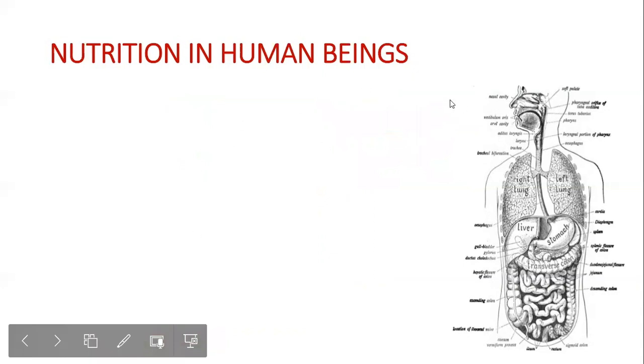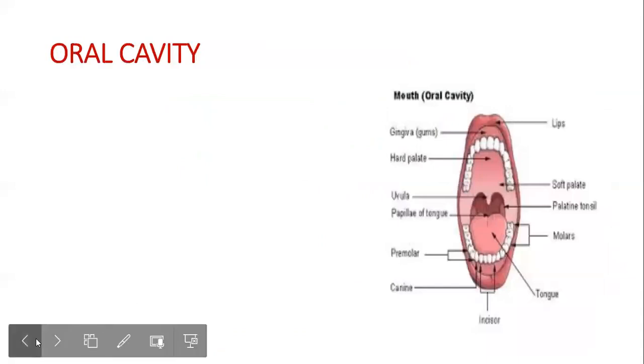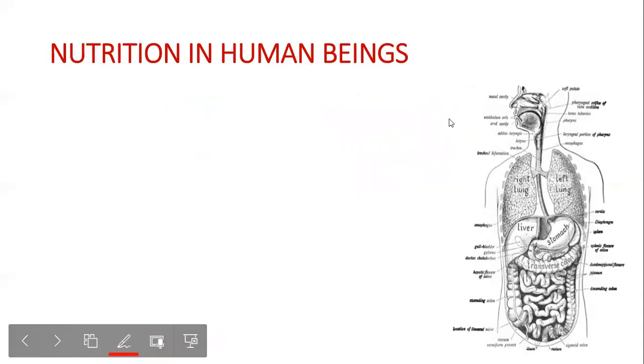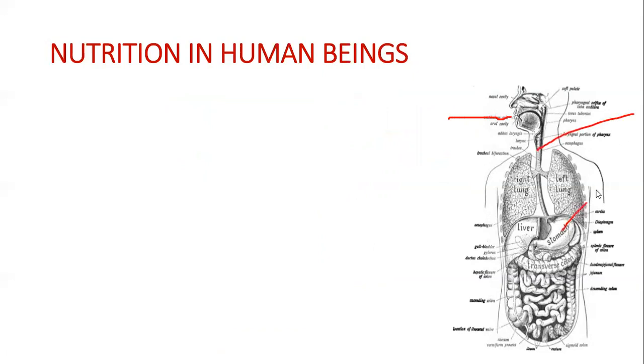Let me go through the important parts of the digestive system again: mouth, esophagus, stomach, small intestine, large intestine, liver, and pancreas. So the main parts are the mouth, esophagus, stomach, liver, small intestine, and large intestine.